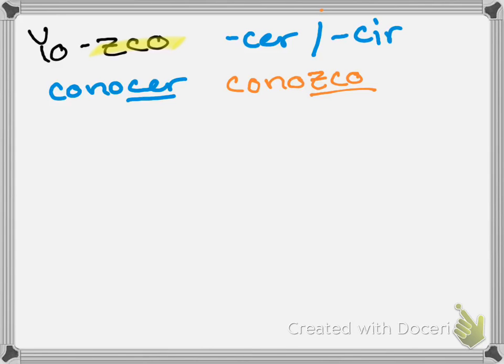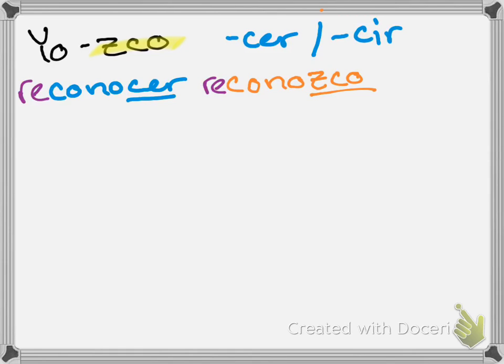Another example would be any word that has conocer inside of it, okay? For example, if I come here and I put an RE, reconocer, to recognize, would be reconozco, I recognize. Okay, como reconozco esta persona, I recognize that person. Reconozco el arte de Picasso. I recognize Picasso's art, okay?